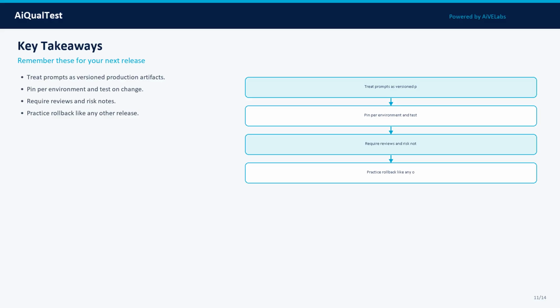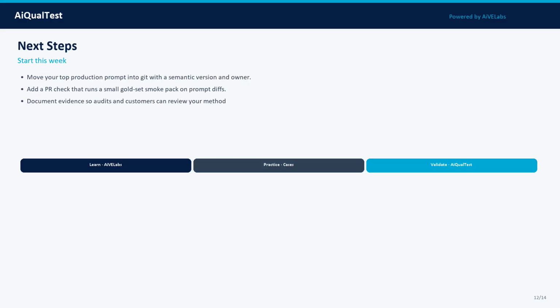Key takeaways for your team. Takeaway 1: Treat prompts as versioned production artifacts. Takeaway 2: Pin per environment and test on change. Takeaway 3: Require reviews and risk notes. Takeaway 4: Practice rollback like any other release. Write these into your team wiki and release checklist so they survive staffing changes.